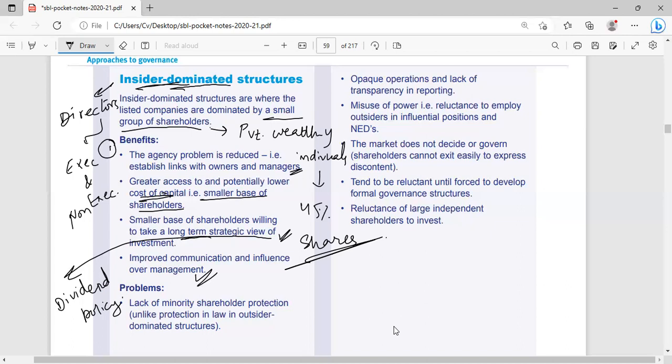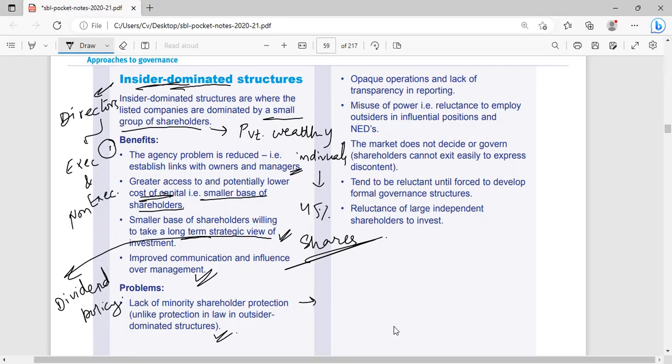Okay. What are the problems? Lack of minority shareholders protection, unlike protection in law in outsider dominant structure. Where there is influence of a few shareholders, it will affect the interest of the minority shareholders or non-controlling interest.